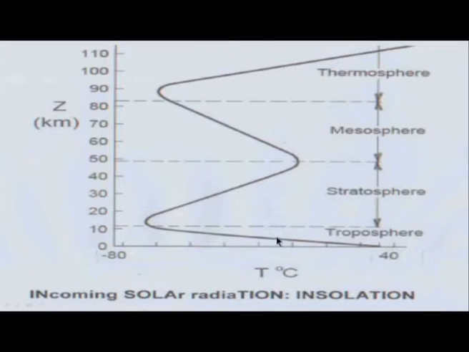Therefore we can say, well, the temperature distribution above the surface of the earth: initially the temperature falls to an altitude of around 10 to 15 kilometers in the troposphere, then it increases in the stratosphere, then again it falls in the mesosphere. The boundary between mesosphere and stratosphere is known as the stratopause, and thereafter, in the region further away, the temperature increases. You have the ions over here, and this is also known as the ionosphere.